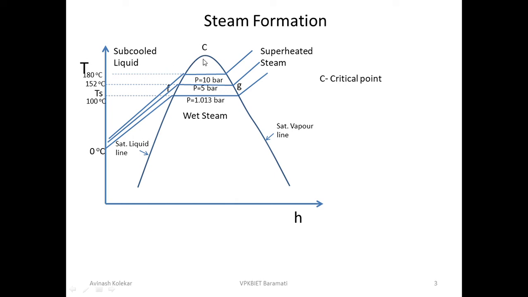Directly the liquid will be converted into vapor. So that is what the critical point is.